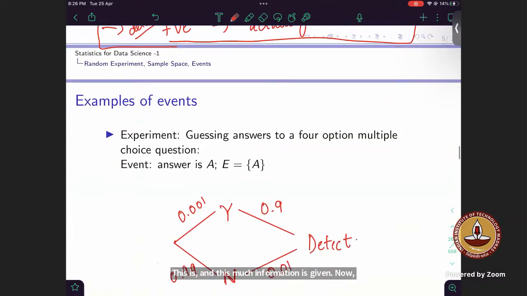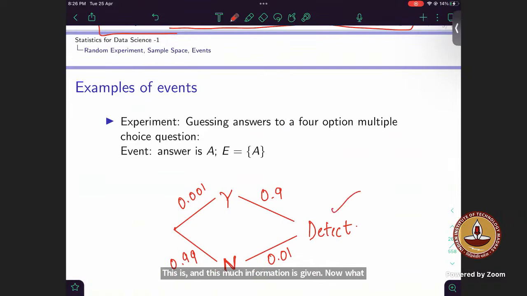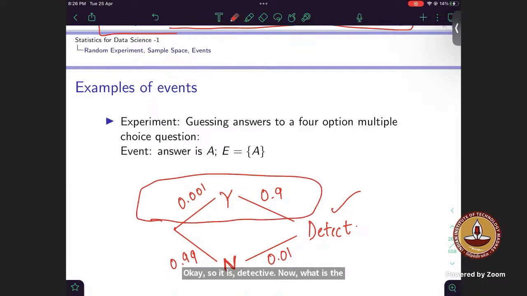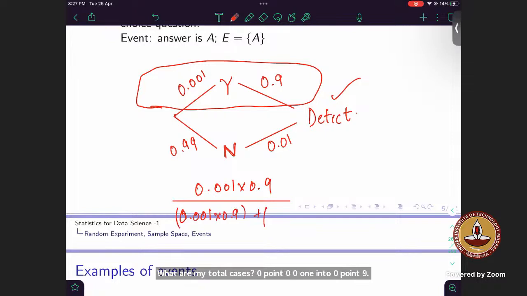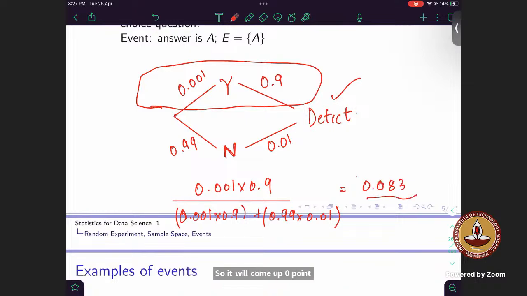Now, what the question is asking is that it is detected that he is positive. Now, what is the probability he actually has it? So this branch is basically asked, right? He actually has it. So what will be my probability? 0.001 into 0.9 is favorable. What are my total cases? 0.001 into 0.9, either he has HIV and is detected, or he does not have HIV and is still detected positive, right? Solve this and this will be your solution. It will come to about 0.083, somewhere in this range. So this is Bayes rule.